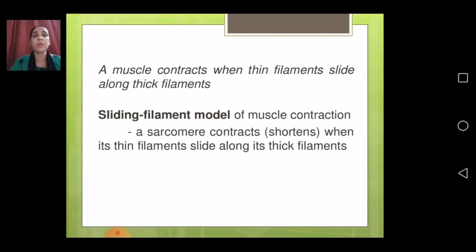A muscle contracts when the thin filaments slide along the thick filaments. They work like a slider. This is the sliding filament model of muscle contraction: a sarcomere contracts or shortens when its thin filaments slide along its thick filaments. The thin filaments slide inward when they meet the thick filaments.